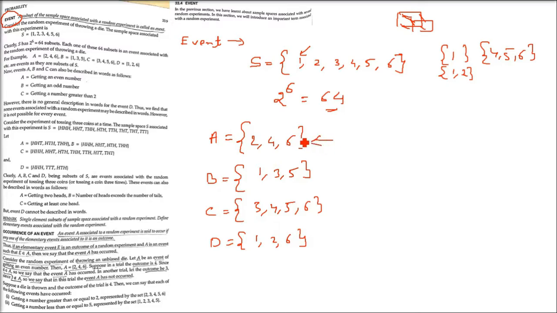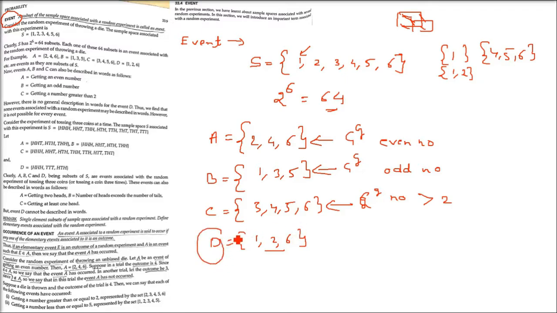Now A can be named. A is a proper set: getting an even number from sample space S. So getting an even number; 2, 4, 6 are even numbers. B is getting an odd number. So this is a proper set which can be named. C is a set getting a number greater than 2. Okay. So these events can be named. A, B, C, D are all the events associated with a sample space of a random experiment.